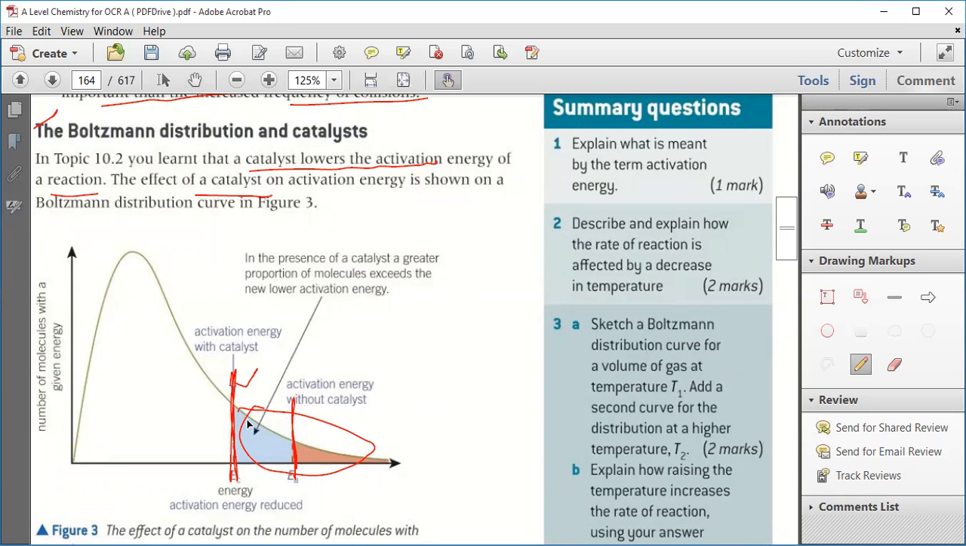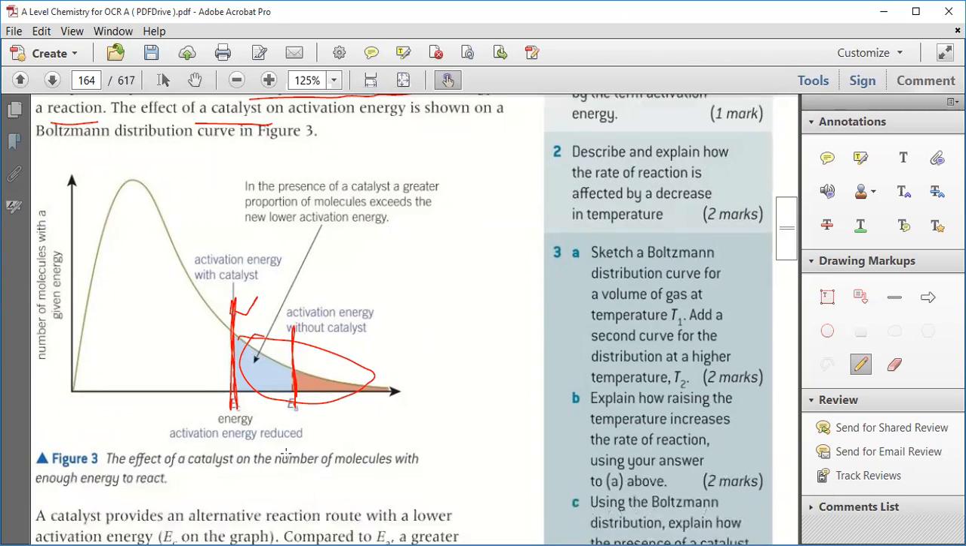Clear? Any doubt in this? Just one second. Got it? Okay.